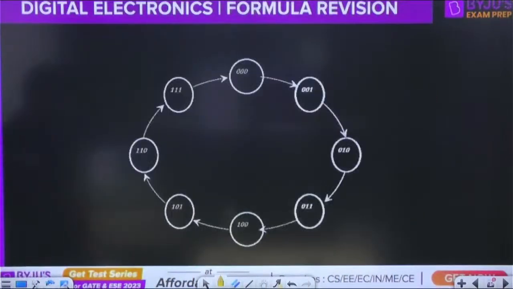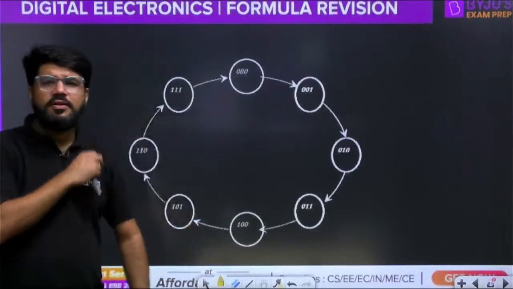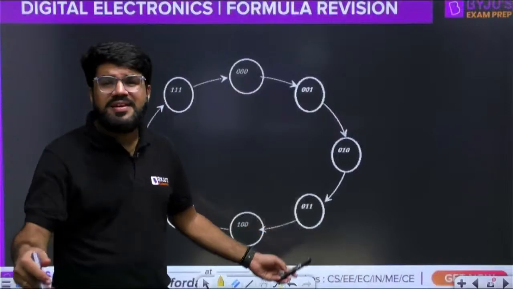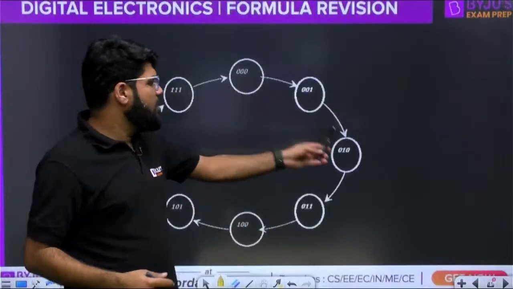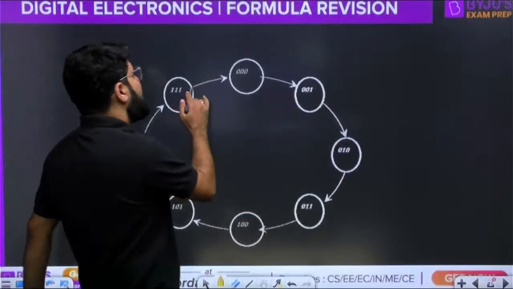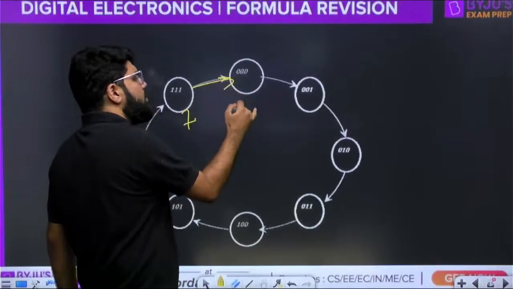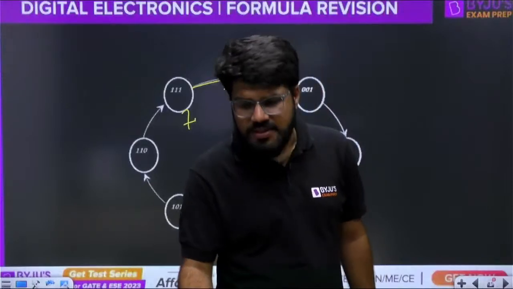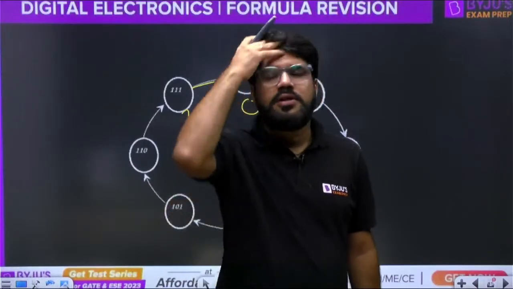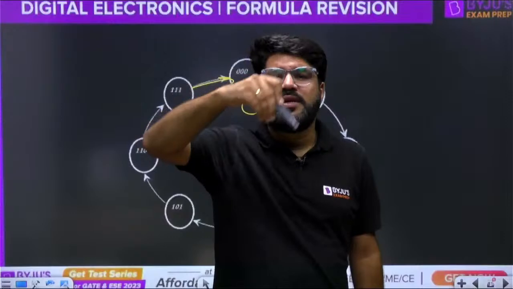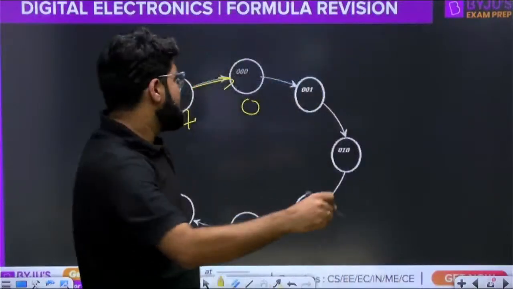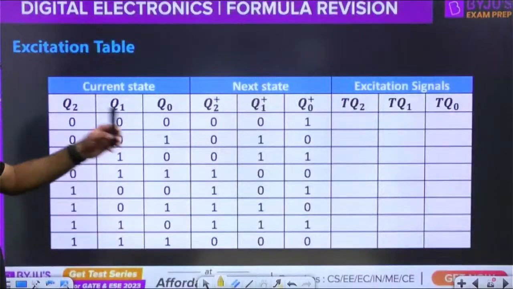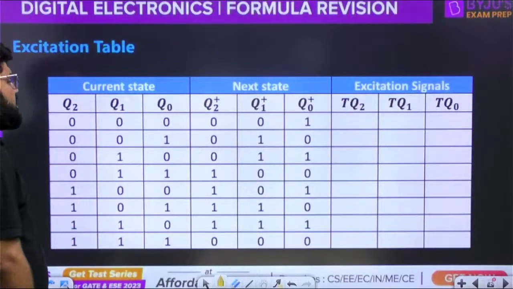Now look here, using the T flip-flop. Pay attention: 000, 001, 010, 011. That is a regular 3-bit up counter, right? 0 1 2 3 4 5 6 7. After it reaches 7, it repeats. Unless and until you power off, it is going to repeat. That means as long as power is applied to this circuit, it is going to count 0 to 7 and repeat. After 7, again 0, and so on. Look at the transition table and the excitation table.